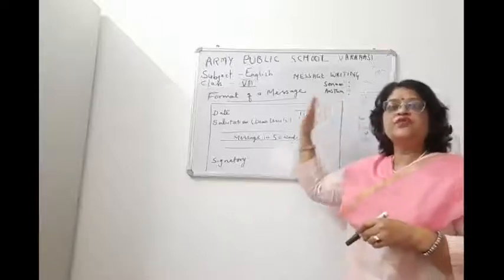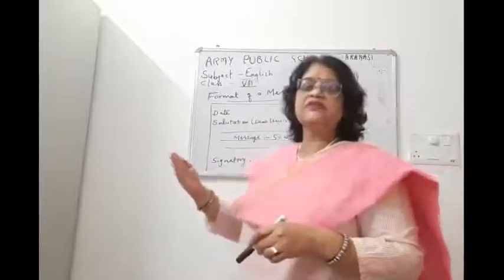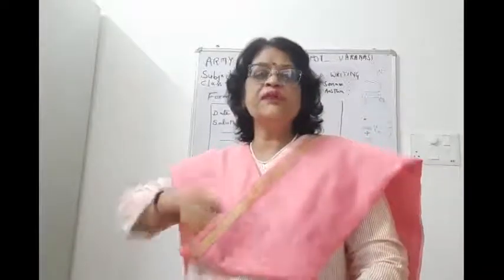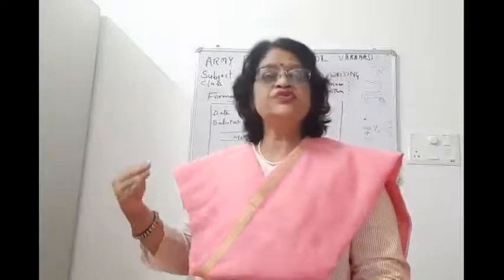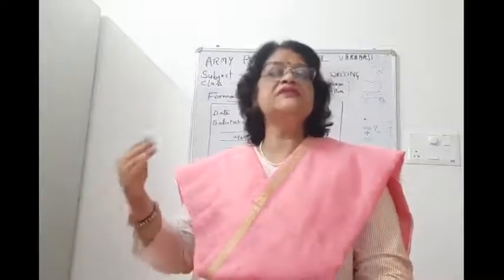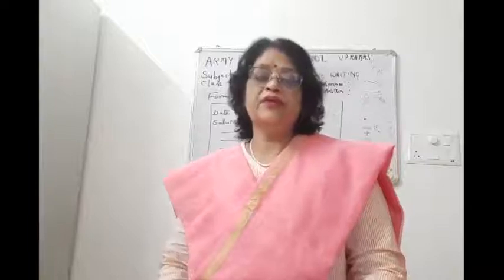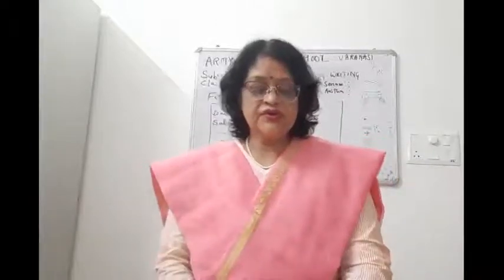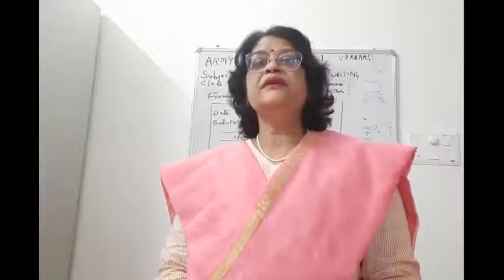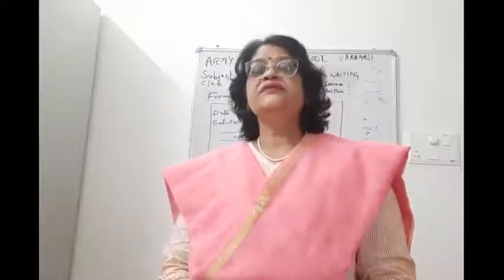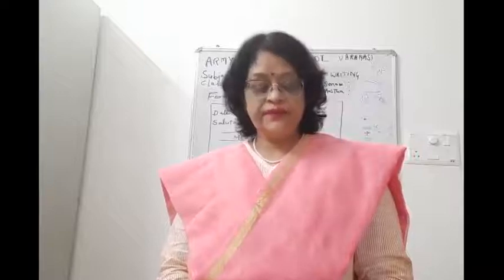Sonam wants to give some message to Astha's mother who is not present, and Astha has to leave, maybe for school, maybe for coaching, maybe for some important work. So she has to leave a message for her mother, which is given by Sonam. All right, so now I am going to read the telephonic conversation between Sonam and Astha, and you have to listen to it very carefully.